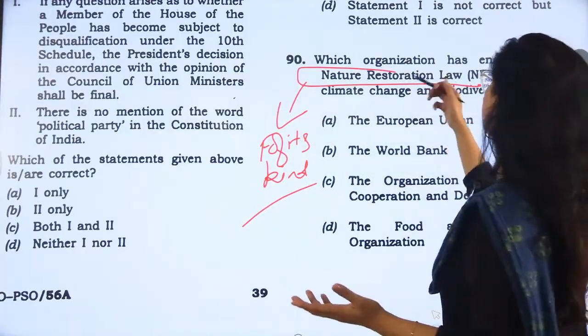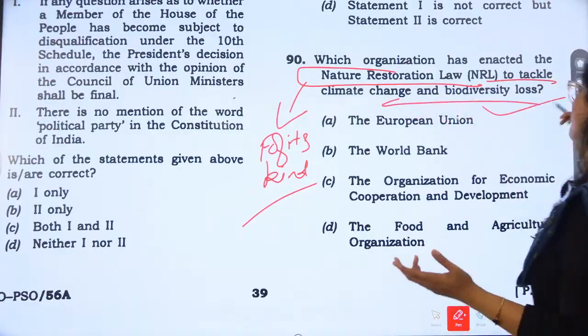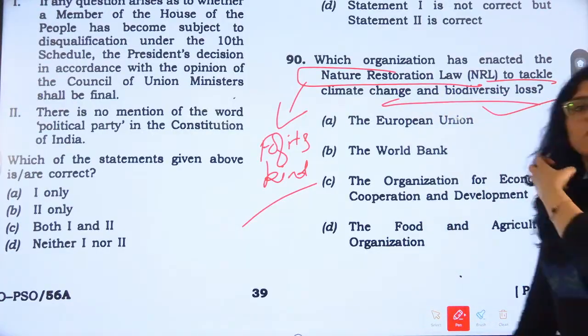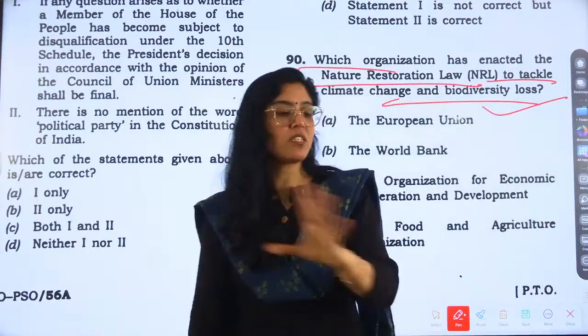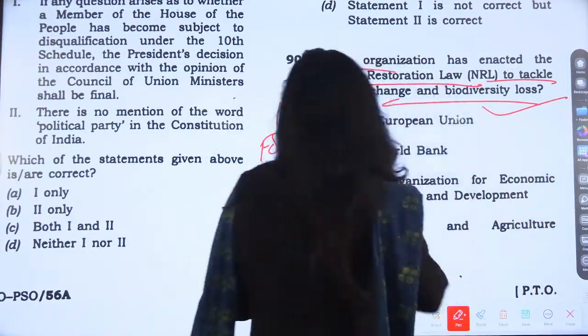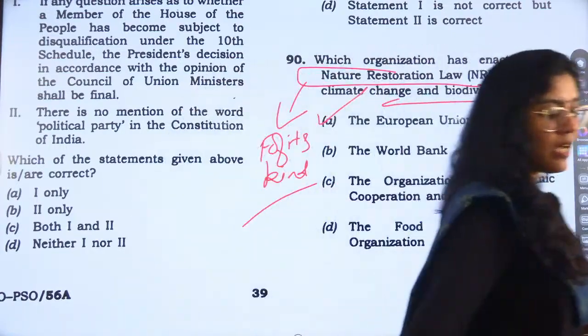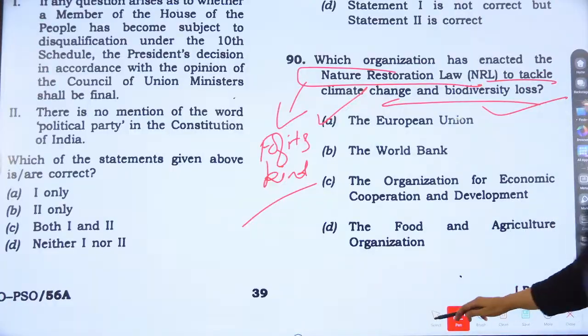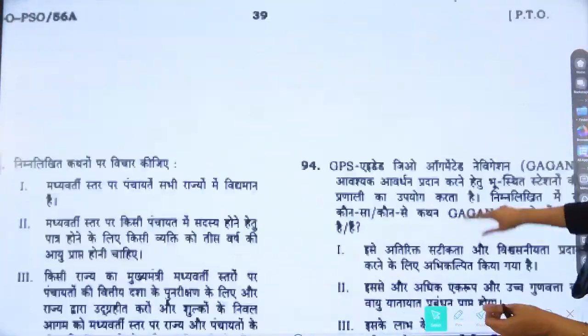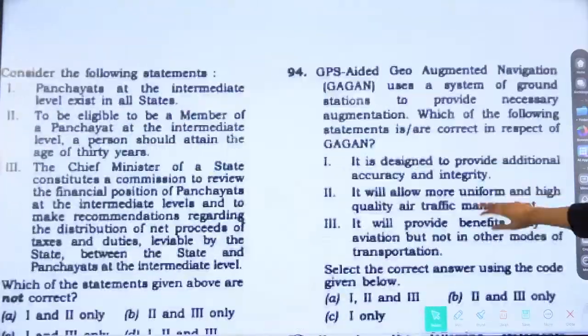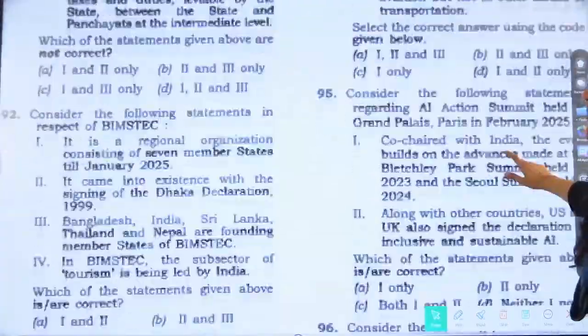So this is nature restoration law to tackle climate change and biodiversity loss. Every time this is in news, right? So this is devised by whom? The answer is the European Union. The European Union is devising this law. Now, the next question is related to polity, but we will not cover this.